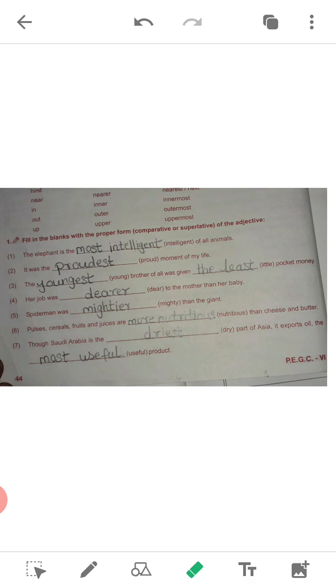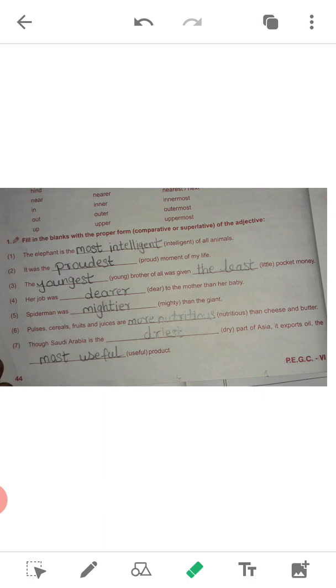Second, it was the dash proud moment of my life. This is one moment of my life. It's not a comparison between one moment or two moments, it's a comparison with the whole life. So it will become the proudest, and proud is only one syllable, so you have to add the superlative est. Third one, the dash young brother was given the dash pocket money. Youngest means the smallest brother in the family. So youngest, and little will become the least, which is irregular.